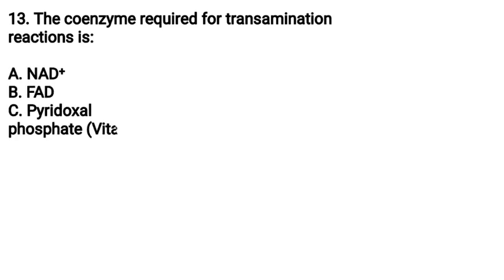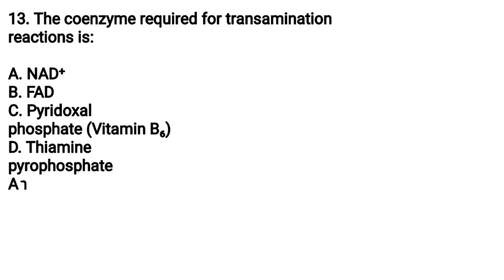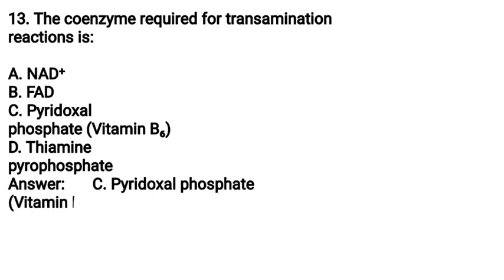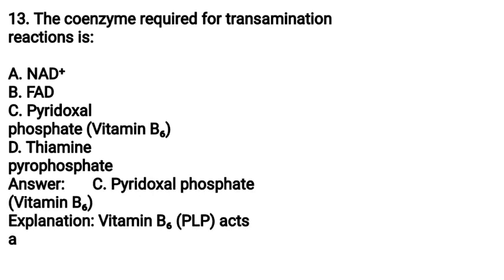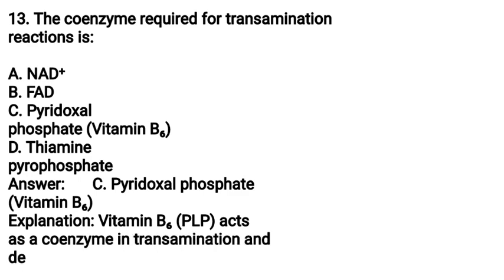(13) The coenzyme required for transamination reactions is A. NAD+, B. FAD, C. Pyridoxal phosphate, vitamin B6, D. Thiamine pyrophosphate. Answer: C. Pyridoxal phosphate, vitamin B6. Explanation: vitamin B6, PLP, acts as a coenzyme in transamination and decarboxylation of amino acids.